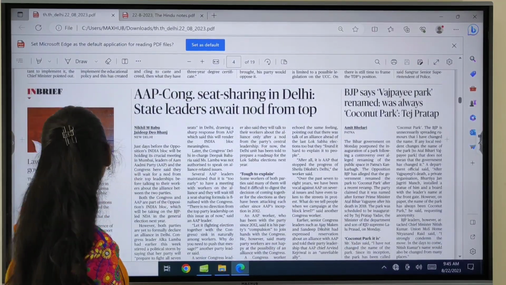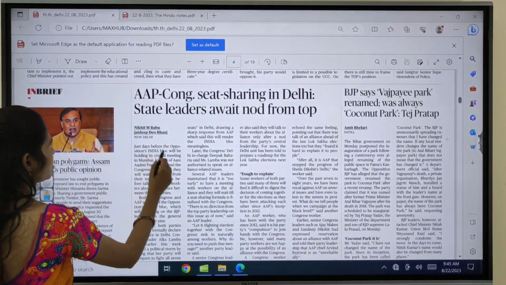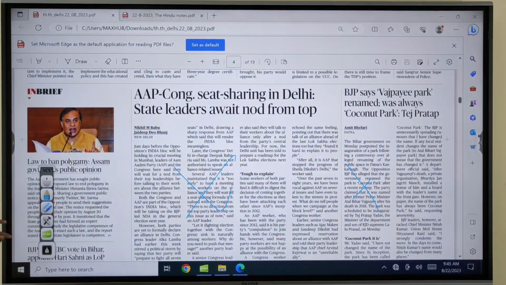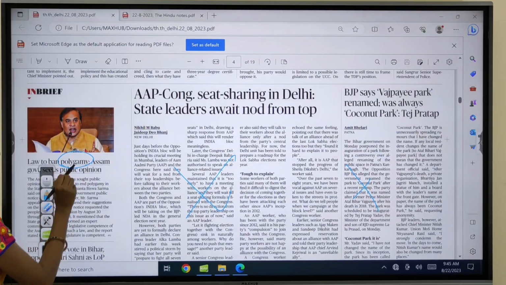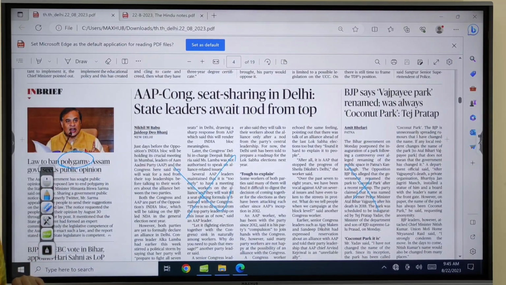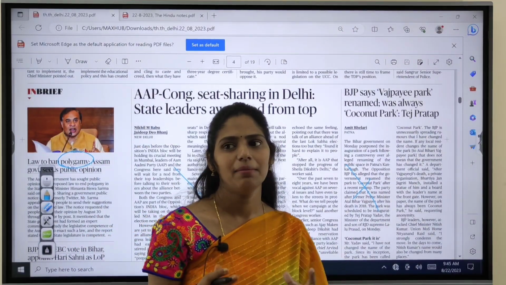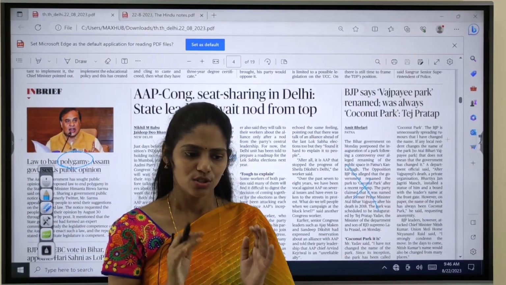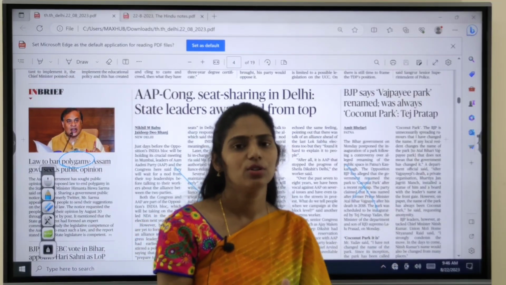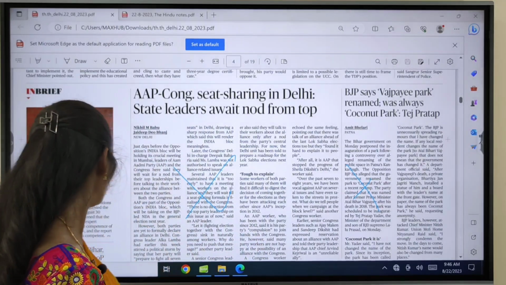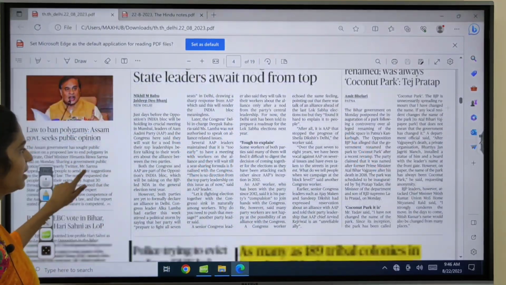And if you move forward, most of the articles are political articles. And here you can see there is one word I saw, that is polygamy. So what is the meaning of polygamy? Polygamy means, for example, if you are talking about marriages, one person marrying more than one female is normally called polygamy. Okay, so here you have to know about what is that polygamy.